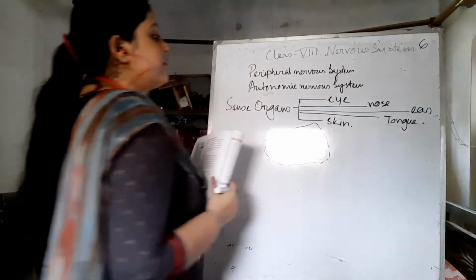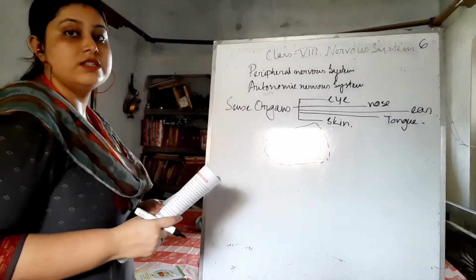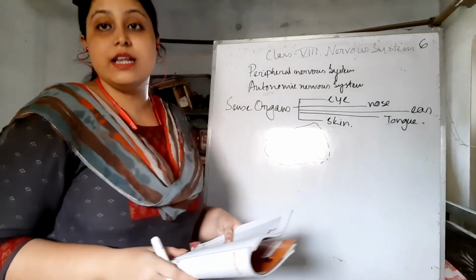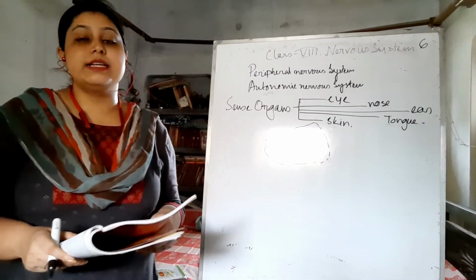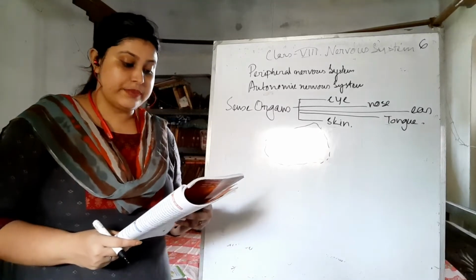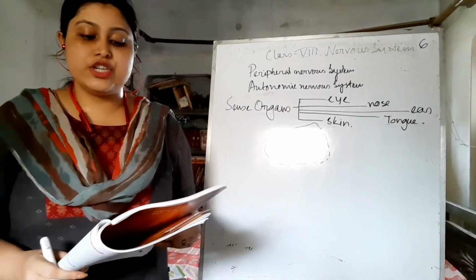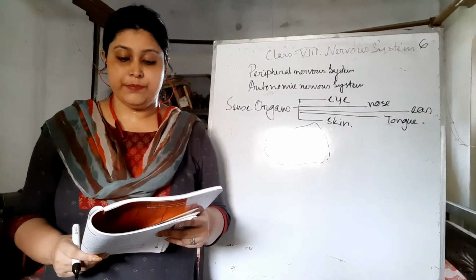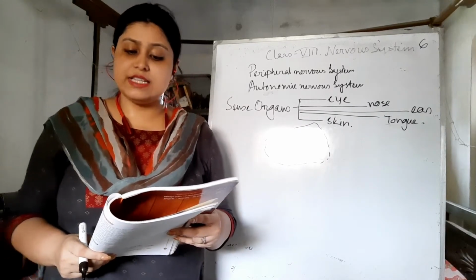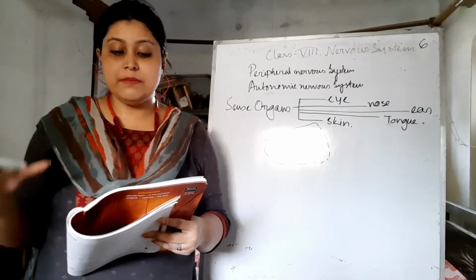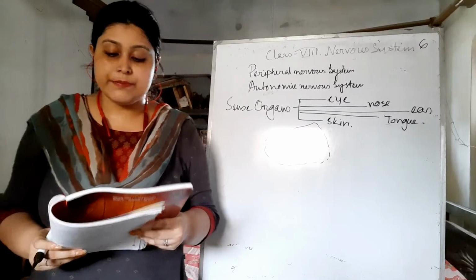By these 5 sense organs, we are taking the senses from the external environment and then it is coming to our brain and we can act on it. There is close coordination between the central nervous system and the sense organs.